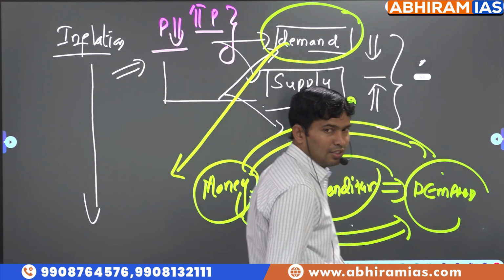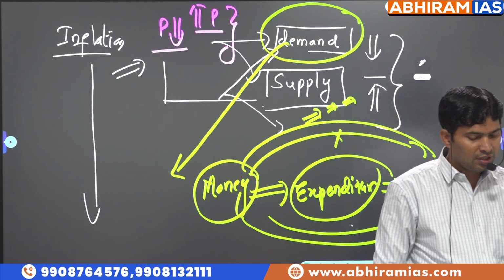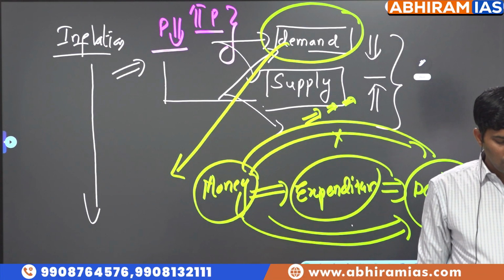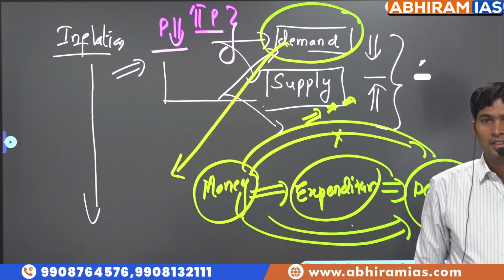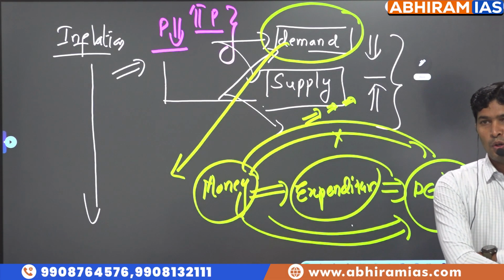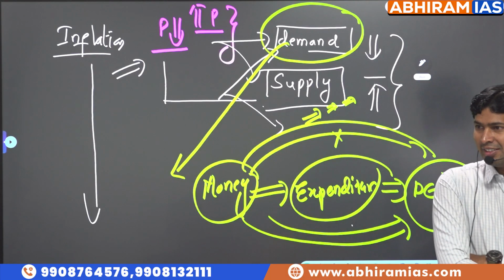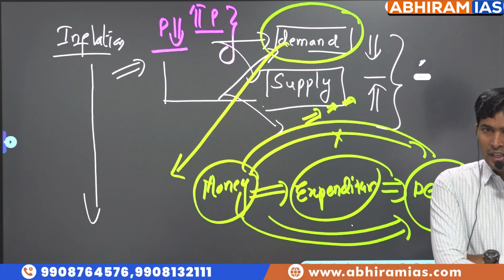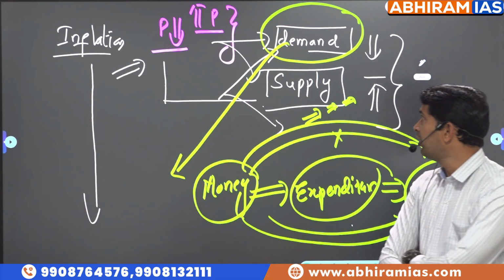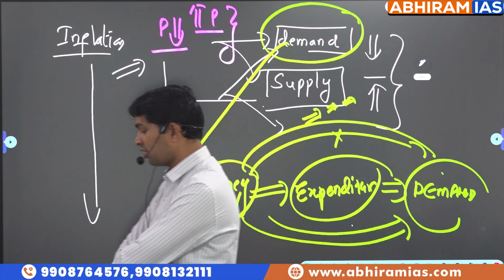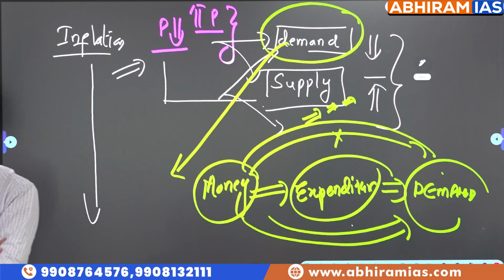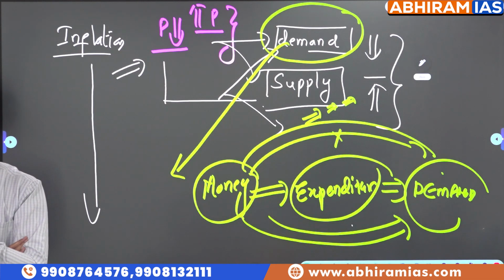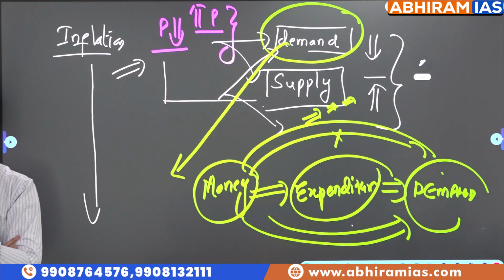Directly proportional. More money, more demand. Less money, less demand. Look at the first week of every month, how you will spend? More money, so more demand. Last week of every month, no money, trying to manage. So if money supply is more, what happens to demand? Demand would increase. So this is the logic of monetary policy. What is the logic of monetary policy? To control the prices, we have two options, either increase the supply or reduce the demand. But supply you cannot increase suddenly just like that.